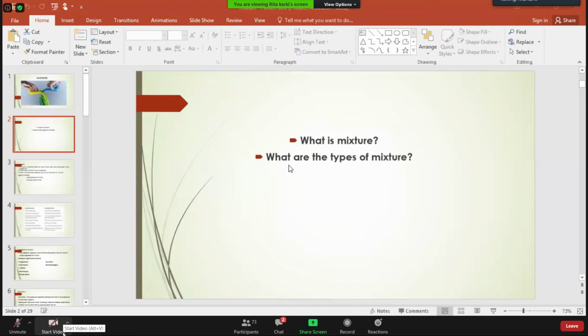Sometimes the substances may be present in solid and solid form, solid and gaseous form, or gas and liquid form. Clear? But in this type of mixture, the particle of one particular component cannot be seen by our naked eyes. That means it gets completely dissolved inside the other substance. The homogeneous mixture is also known as a solution. Homogeneous mixture is also known as what? Solution.